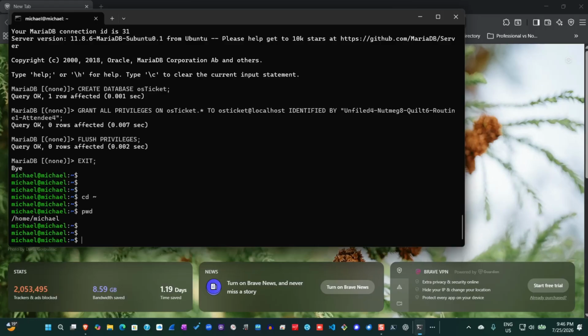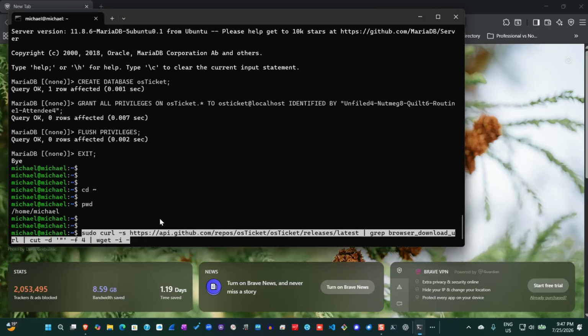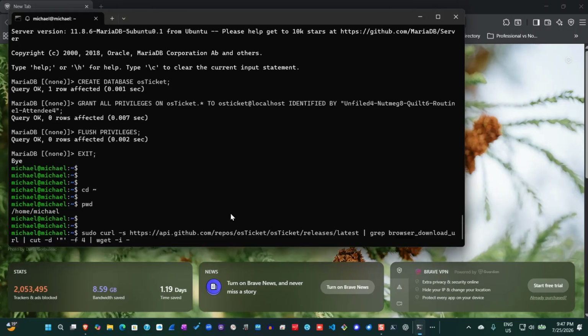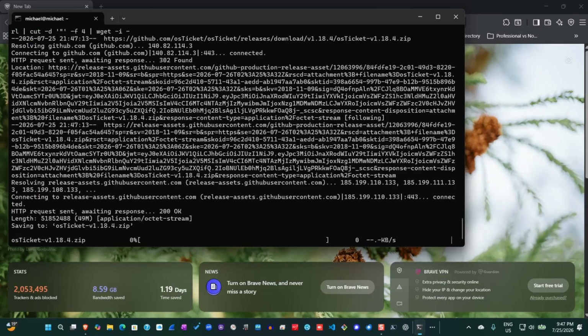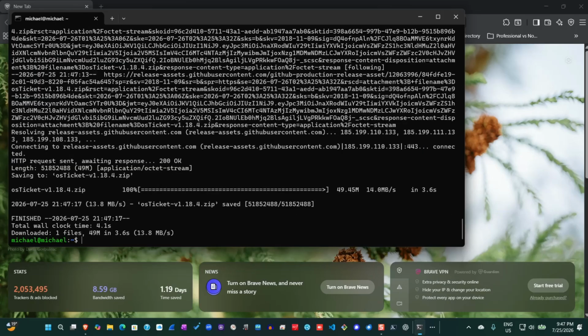Right, so I'll go ahead with the installation of the osTicket by using the following command. So the file has been downloaded to my home directory as shown here.